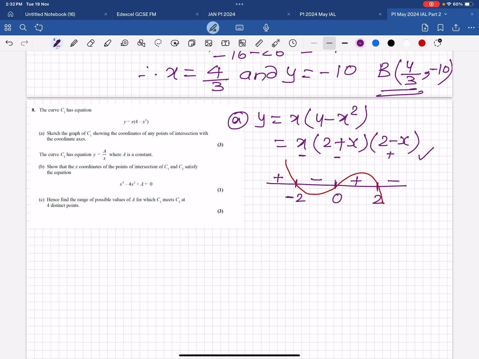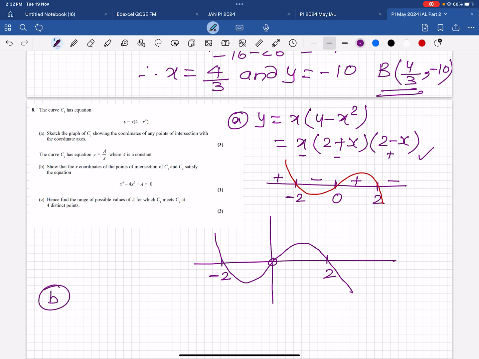And if starting with positive, the graph would be like this. Now we can sketch properly. This is minus 2, 0 and 2. And the y-intercept is 0, 0. So part A is finished.